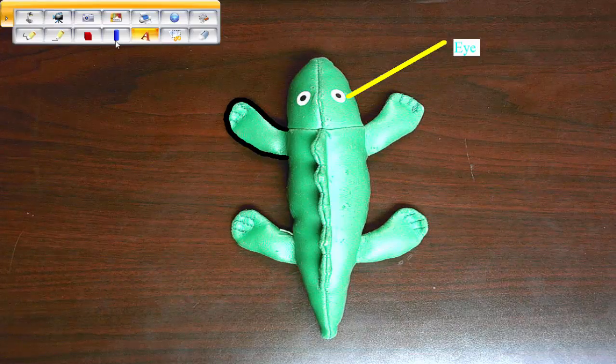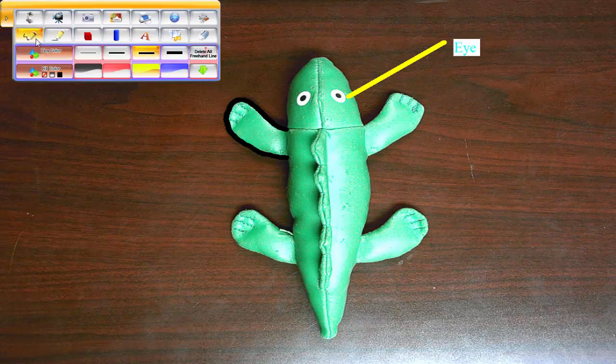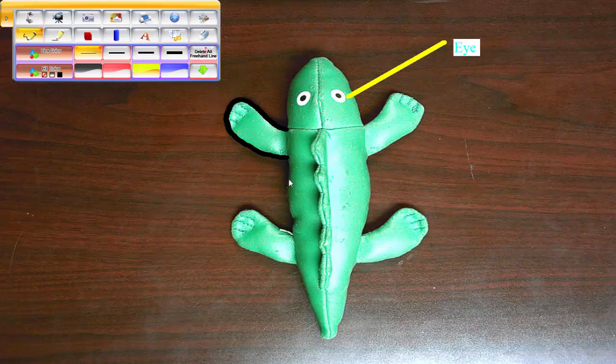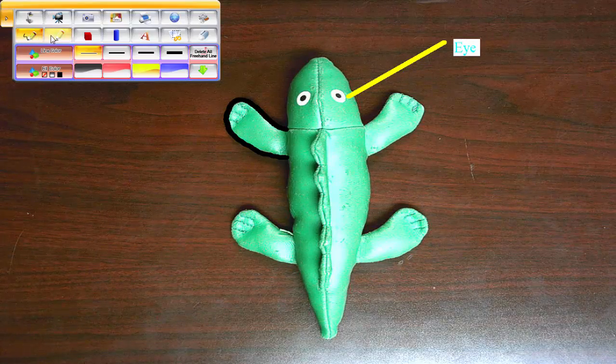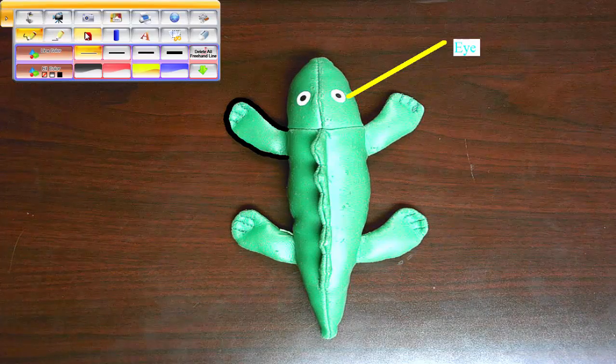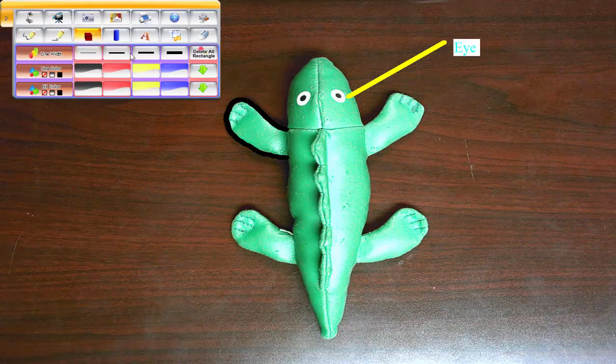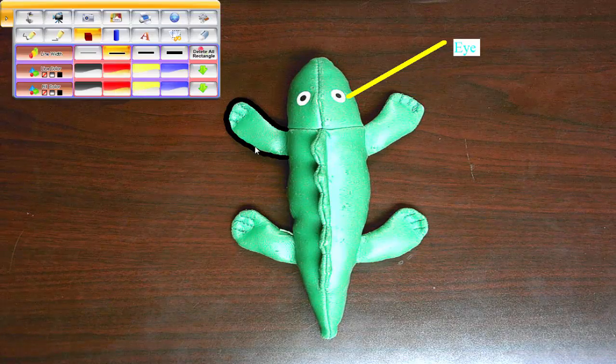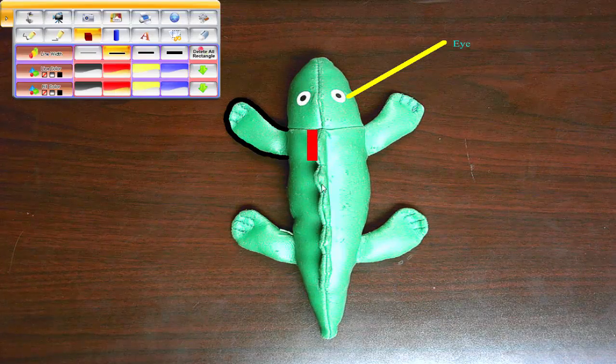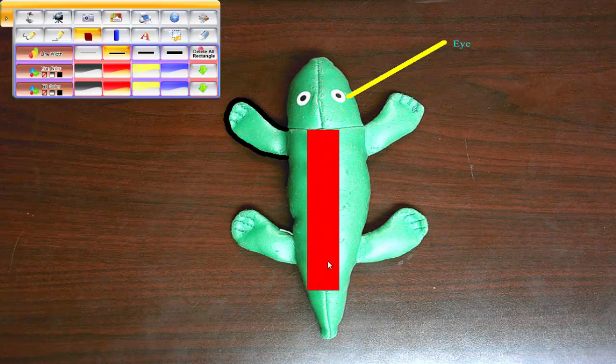Whoops. And I now have an annotation, some text on top. Very cool feature. So now we just learned a little bit about the line, or freehand draw. The line tool, you can also put some shapes on top. So I'm going to go ahead and cover. Let's go red on red. And I'm going to go ahead and cover this part of him. And I can ask the students what part of the alligator am I covering.